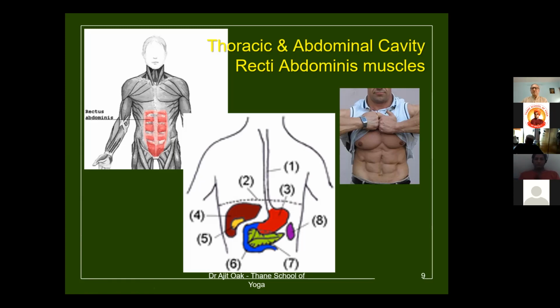And from the back side we have got the vertebral column. Vertebral column पीछे से है. And then this is the recti muscle, and there are strong muscles on the sides. So they are in two different directions. एक मसल ऐसा जाता है, उसके बाहर का मसल ऐसा जाता है. And that's how it protects the whole abdominal cavity.